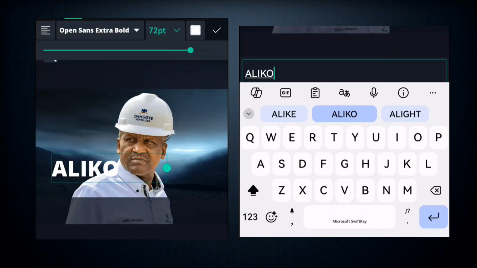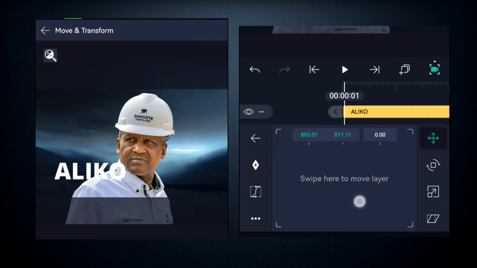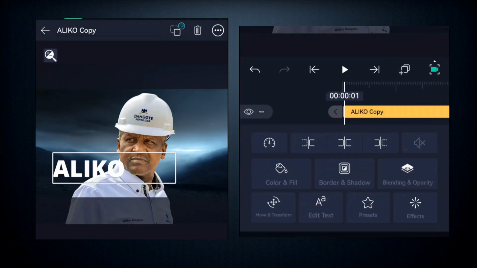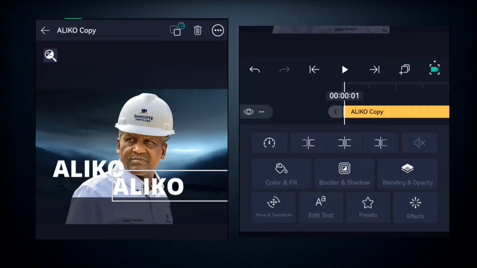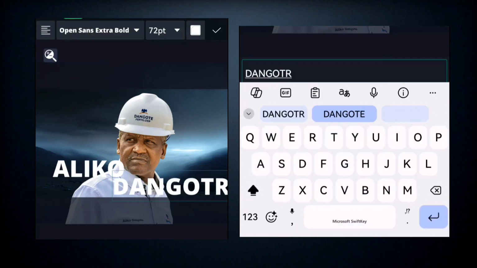And then you can increase the text like this, or you can use the move and transform tool to expand it like this, right? So once you're done with that, you can come here and duplicate the layer, right? By coming here to duplicate layer, and you move the other duplicated text, you come here and place it right here. Then you can go ahead to change the text by coming here to click on it, and you change it to the other name.